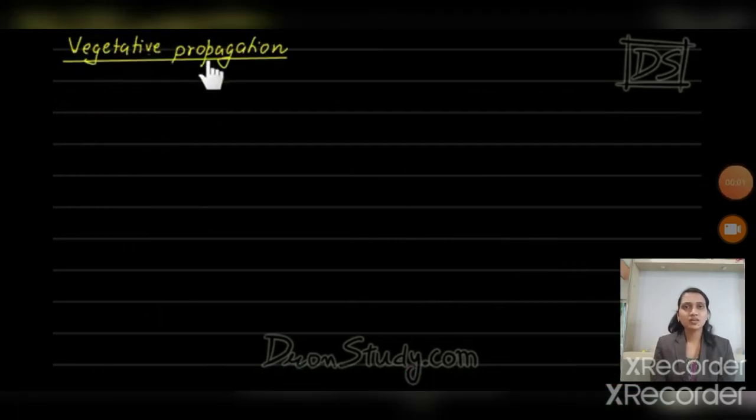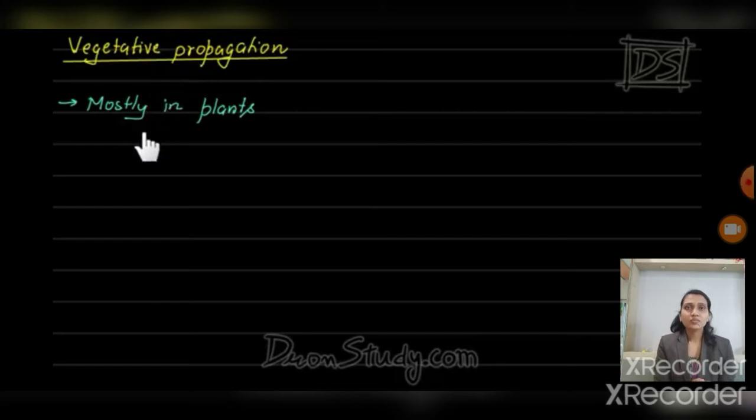The next type of asexual reproduction is vegetative propagation. Mostly these vegetative propagations occur in plants. We know that some plants reproduce by seeds. When we sow the seeds into the soil, they germinate as a new plant.